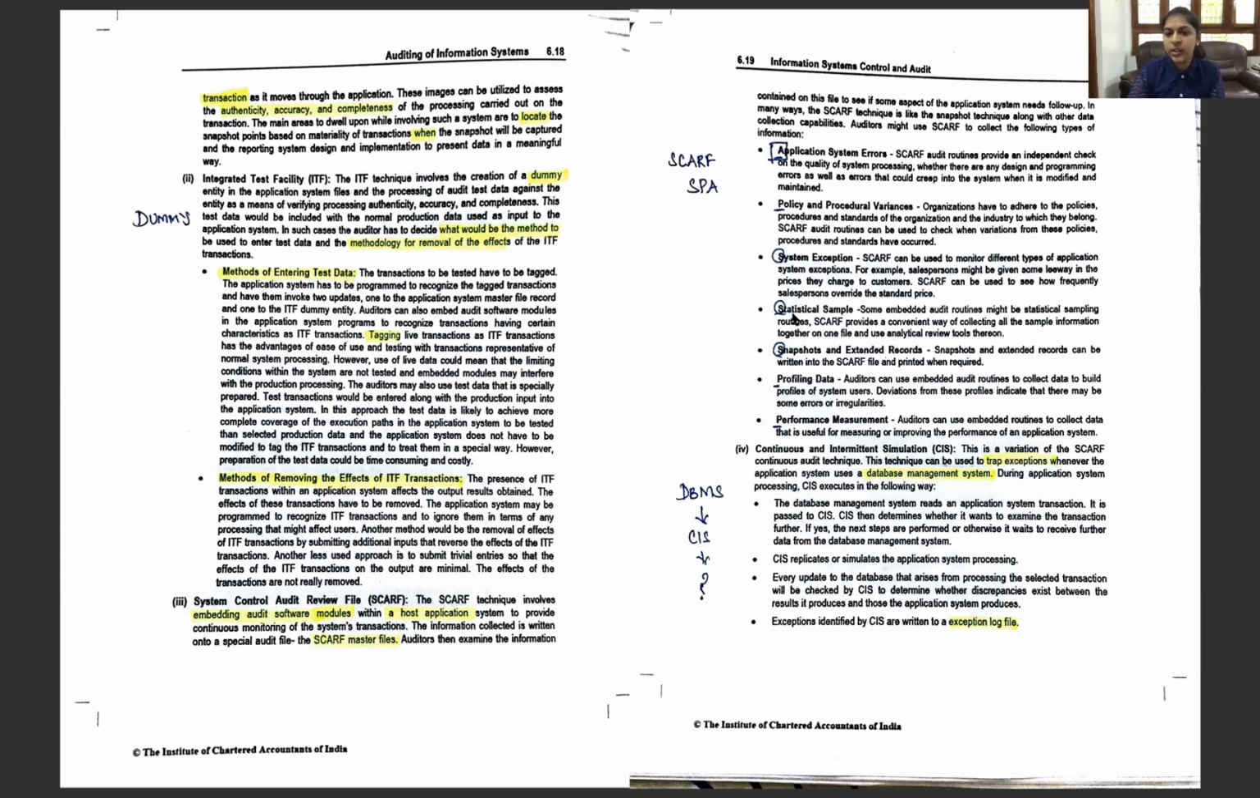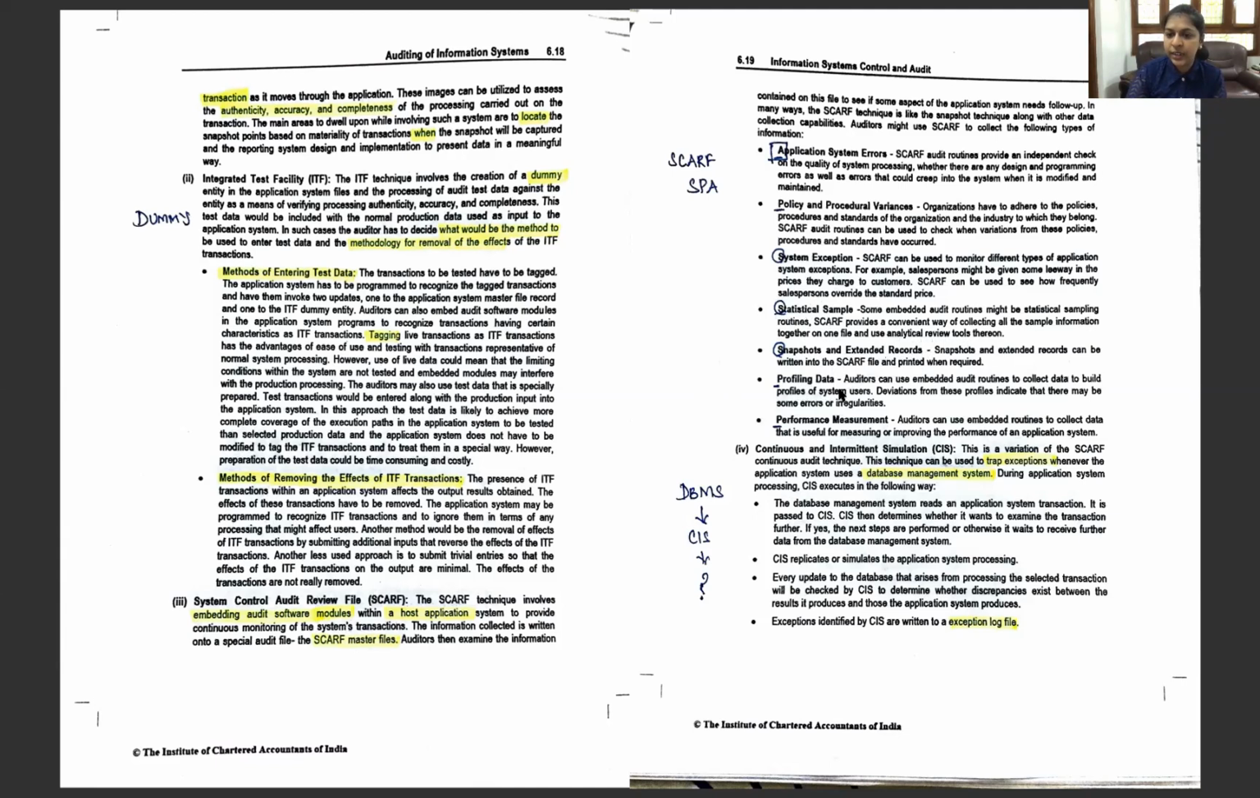And then statistical sample. Some embedded audit routines might be statistical sampling routines. SCARF provides a convenient way of collecting all the sample information together on one file and provides analytical review tools thereon. So we are going to collect the sampling information and provide the analytical reviews. And next is snapshot or extended records. Snapshots and extended records can be written into the SCARF file and printed when required. So this is nothing but an extension or an evolution of the snapshot technique.